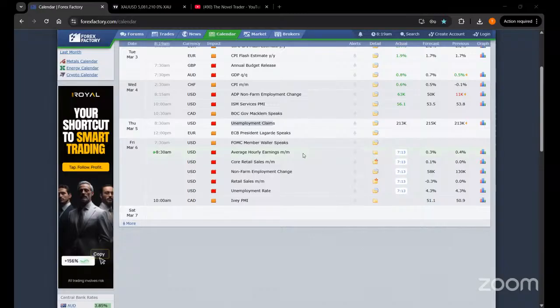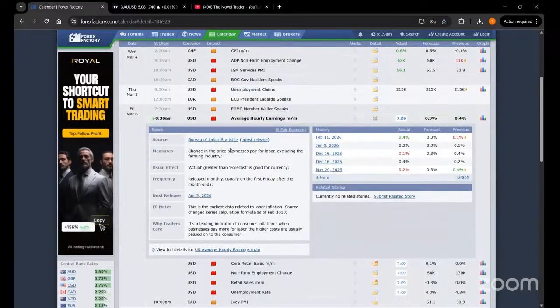So average hourly earnings rate, as you know, guys, all our payrolls and all our monthly earnings are dependent upon the hourly earnings. Okay, so why traders care for this news is it's a leading indicator for consumer inflation. When the businesses pay more for the labor, the higher costs are usually passed on to the consumer. So you have to understand it not from your salary perspective, but in the economy way.